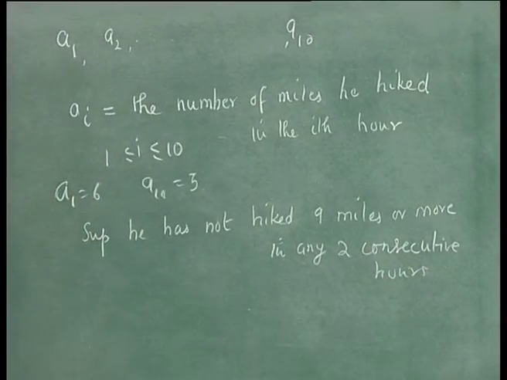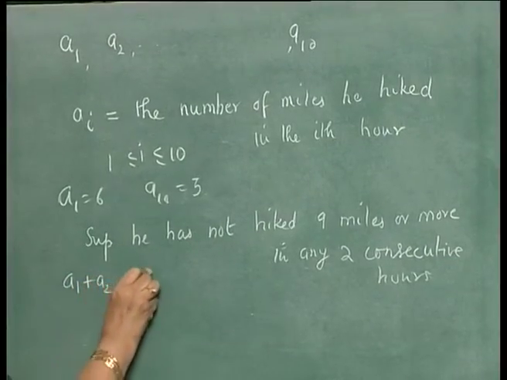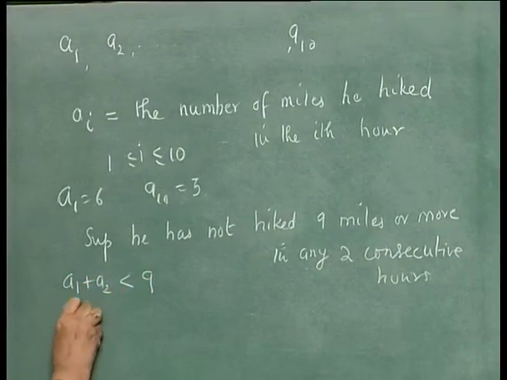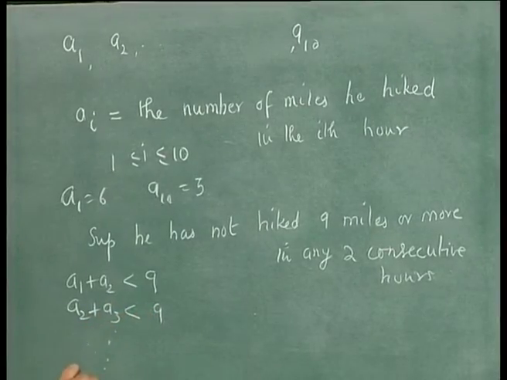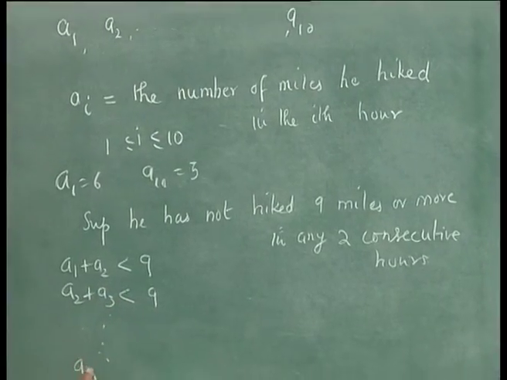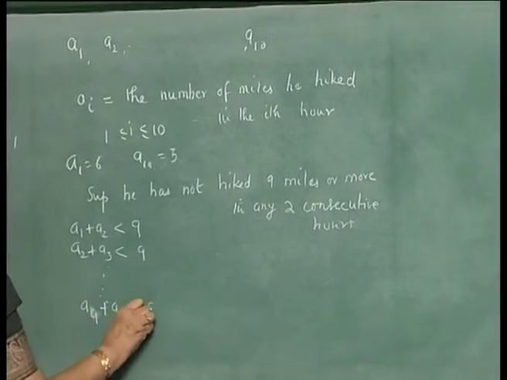Then what does that mean? A1 plus A2 is less than 9, A2 plus A3 is less than 9 and so on, A9 plus A10 is less than 9.